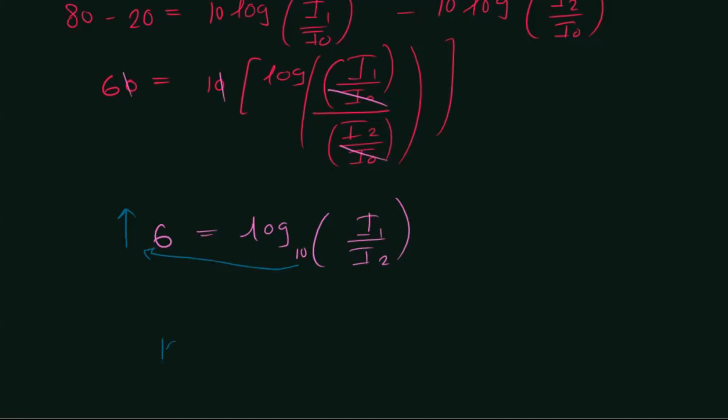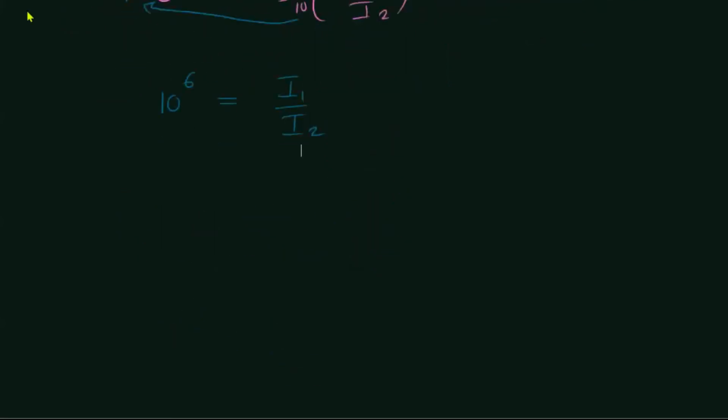So you can write it as 10 to the power 6 is equal to I1 over I2, which means I1 is equal to 10 to the power 6 times I2, which means I1 is 10 to the power 6